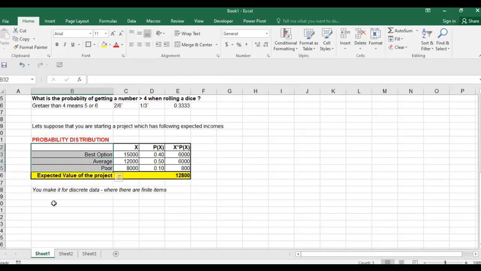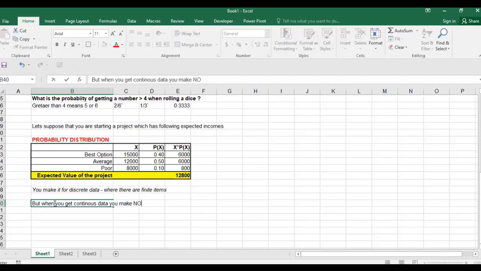But when you get continuous data, you make a normal distribution, which is a curve.